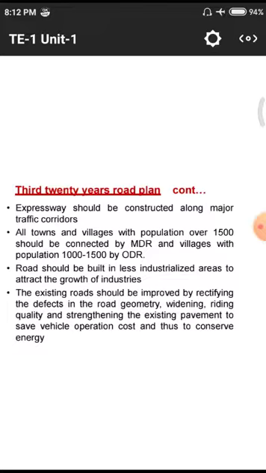That is one point, and the second point is that a lot of roads were developed when the population was low. That means in the 1970s and 1980s some roads were constructed. After 10 or 20 years, the population in particular areas grew hugely. In the 1990s we had nearly 90 crores, in the 2000s 100 crores, and in 2010 130 crores. Population increases every 10 years, and we need to consider that before constructing a road.